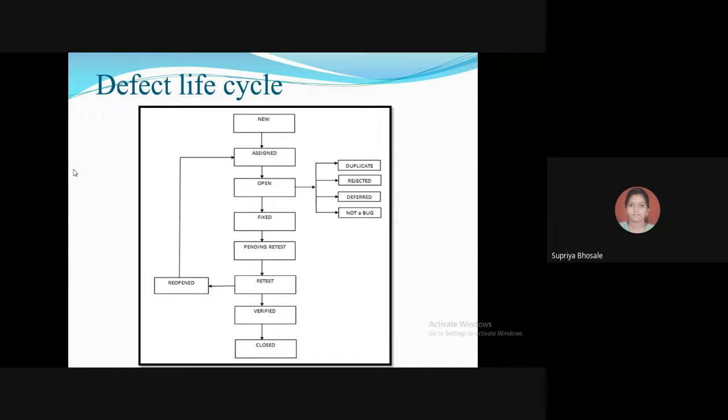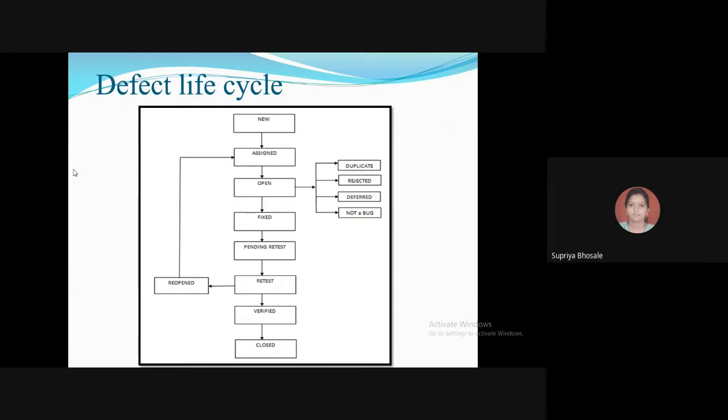On the internet you have many other options also, but this diagram will cover all the possibilities, all the possible stages of the defect. On the internet some diagrams are present which do not show all these steps. So we will see all these steps one by one.